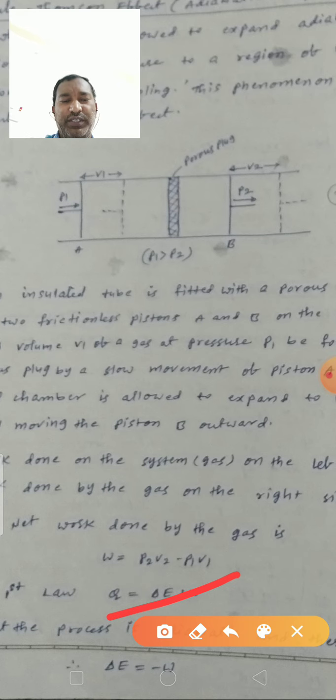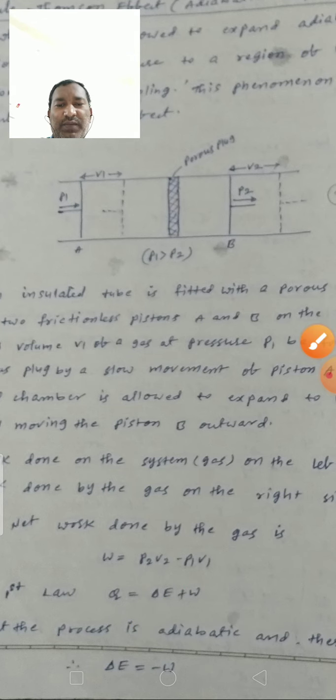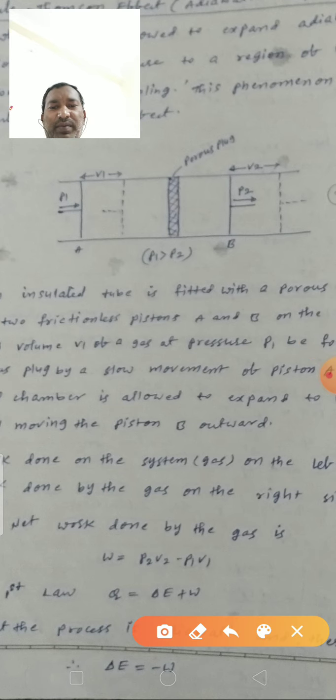Therefore, Q is equal to 0. This Joule-Thomson effect is done in the adiabatic process. In an adiabatic process, Q is equal to 0. Therefore, the first law will change like this: delta E is equal to minus W.